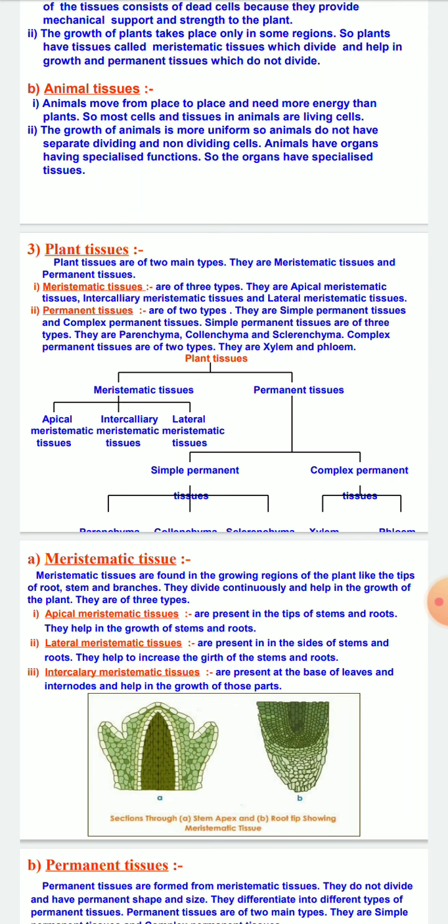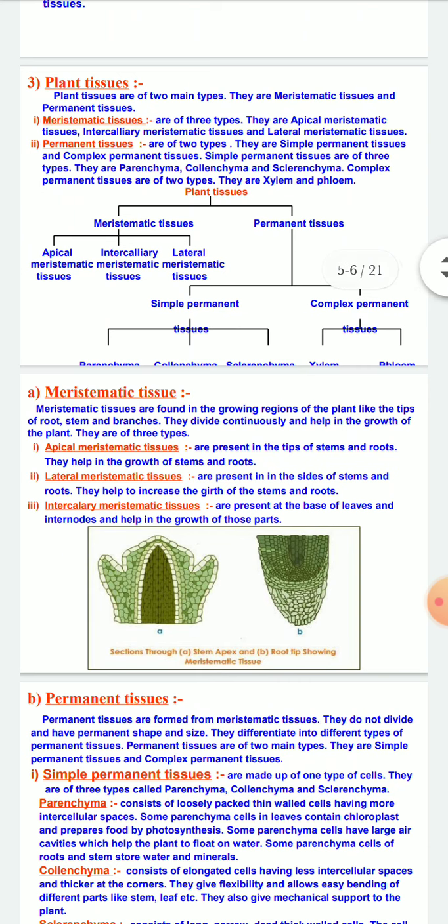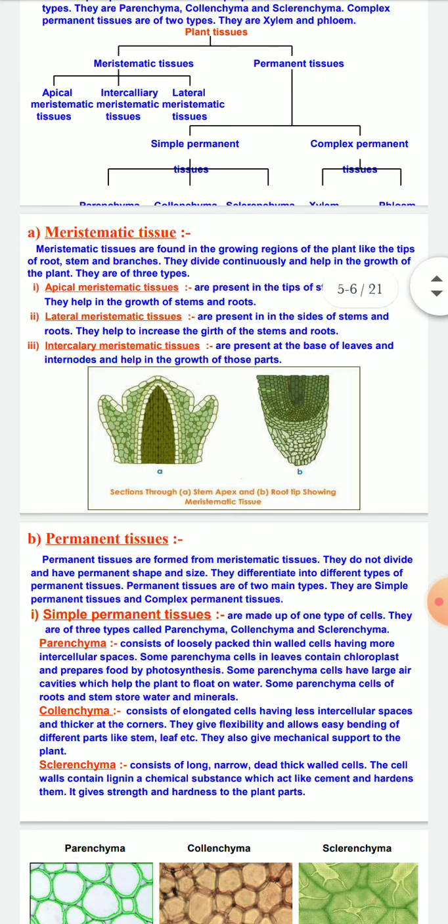We'll also discuss plant tissues. Plant tissues are of two main types: meristematic tissues and permanent tissues, as we discussed. Meristematic tissues are of three types: apical meristematic tissue, intercalary meristematic tissue, and lateral meristematic tissue. Permanent tissues are of two types: simple permanent and complex permanent, which are further divided into more parts. Simple permanent tissue is further divided into parenchyma, collenchyma and sclerenchyma, and complex permanent tissues are further divided into xylem and phloem. In the next class we'll start with meristematic tissues.